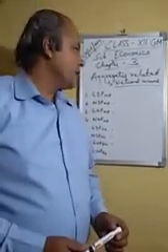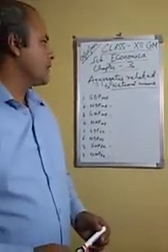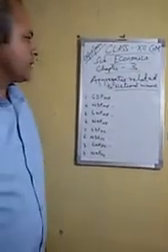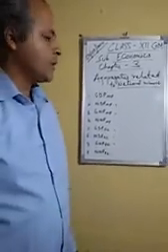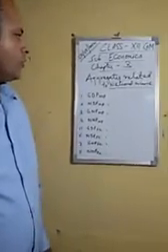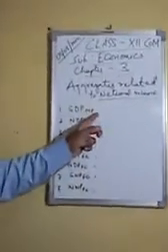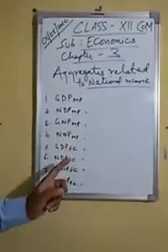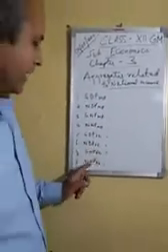Today we are taking one of the most important modules of chapter 3 of class 12th economics, that is aggregates related to national income. In my earlier class I have discussed citizen, resident, and domestic income. Now I will discuss these 8 concepts which are aggregates related to national income. First, GDP at MP, NDP at MP, GNP at MP, NNP at MP, GDP at FC, NDP at FC, GNP at FC, NNP at FC.